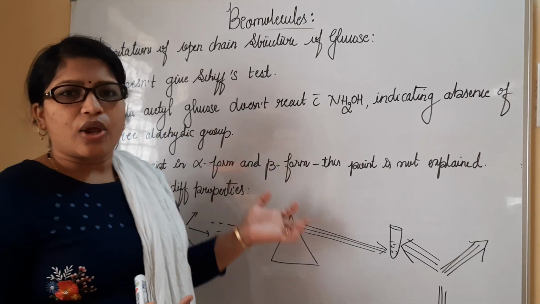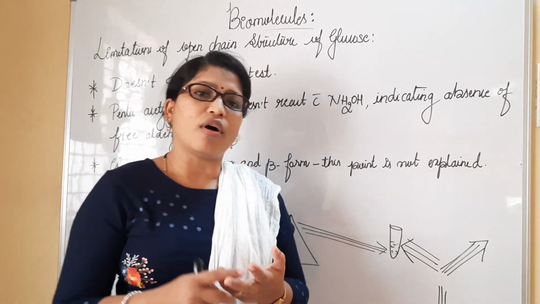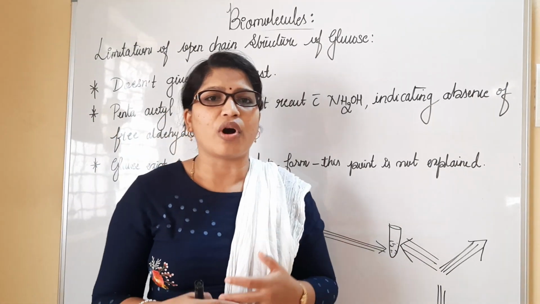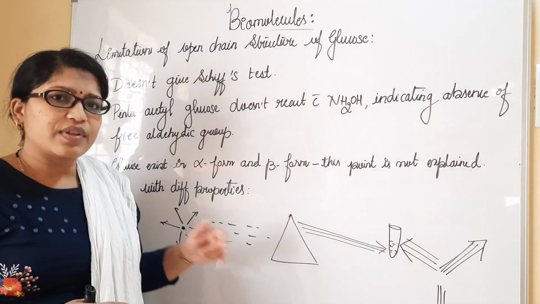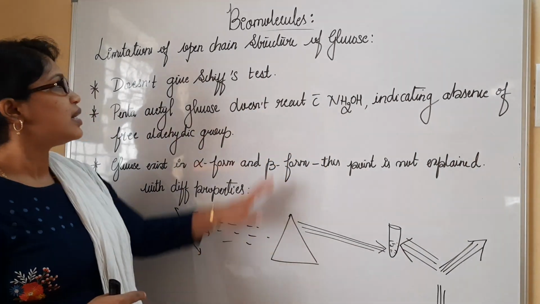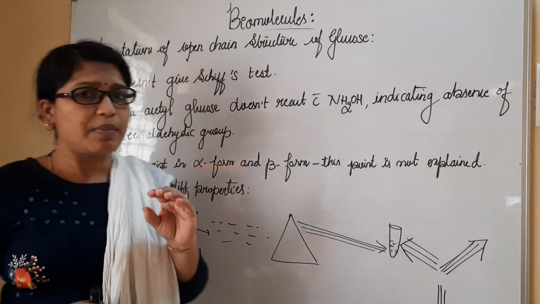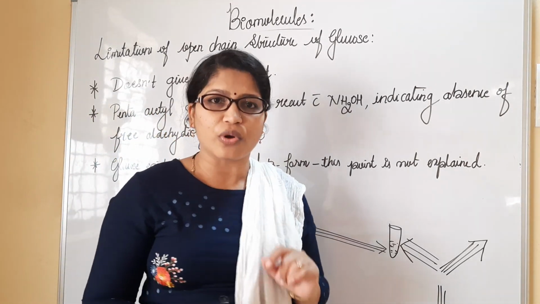The structure alone hasn't explained the alpha form as well as the beta form of glucose. And why all of this is not explained with the structure is mainly because we are considering all these points as limitations for the structure of glucose.